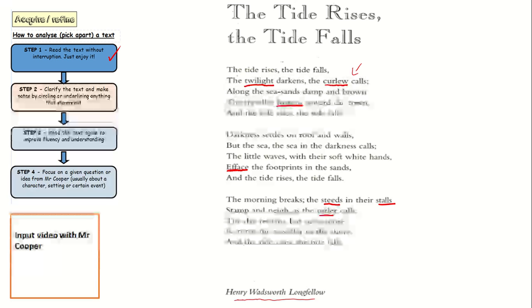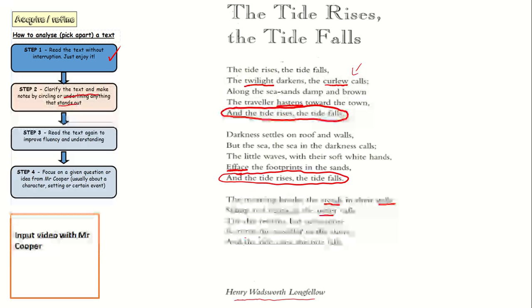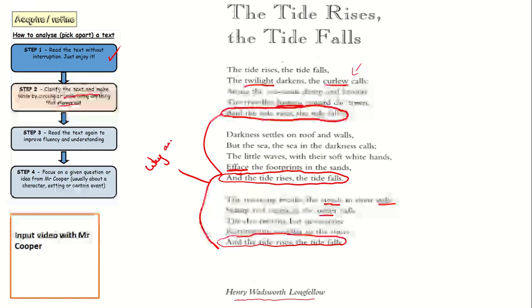In terms of underlining anything that stands out, the thing that stands out for me, there's a few things. First thing, these lines are repeated. And I'm going to think, well, why are they repeated? Other things I might spot. Little waves with soft white hands. Well, that's personification, isn't it? Waves don't have hands, people have hands. So I've got a nice bit of personification there.